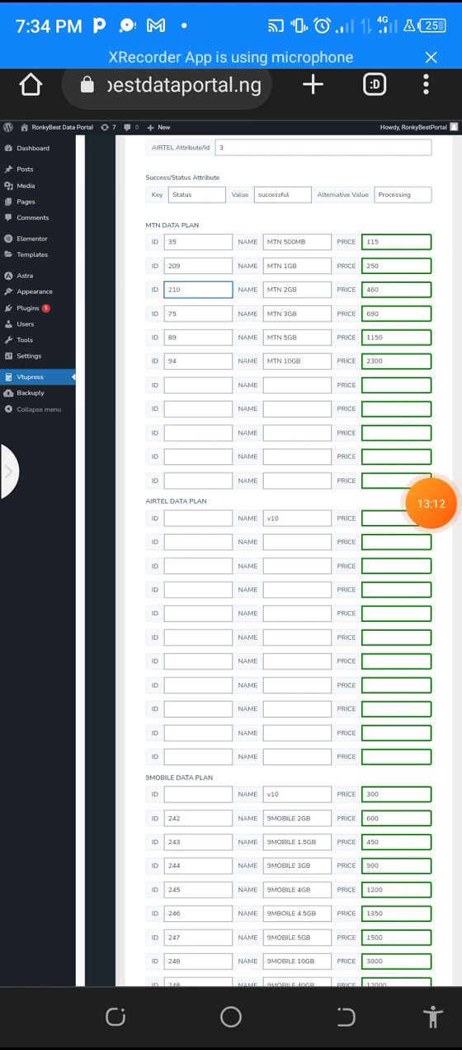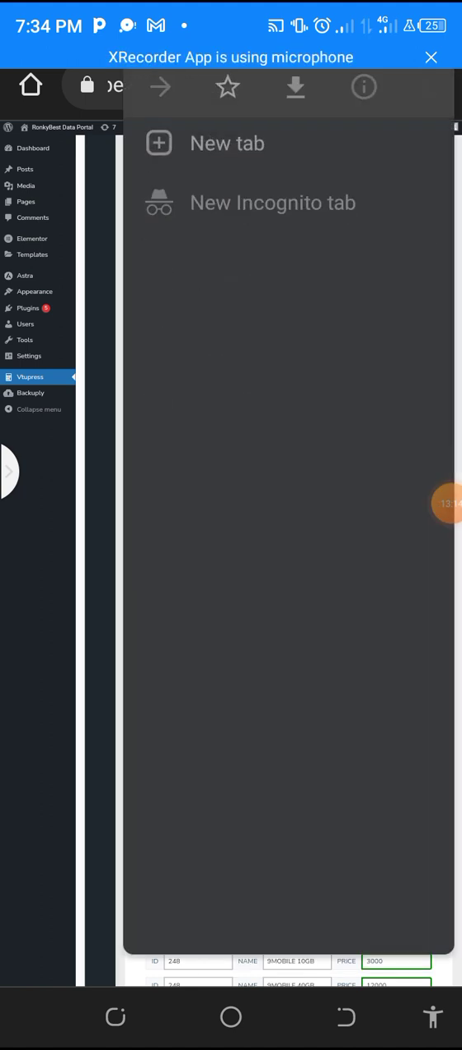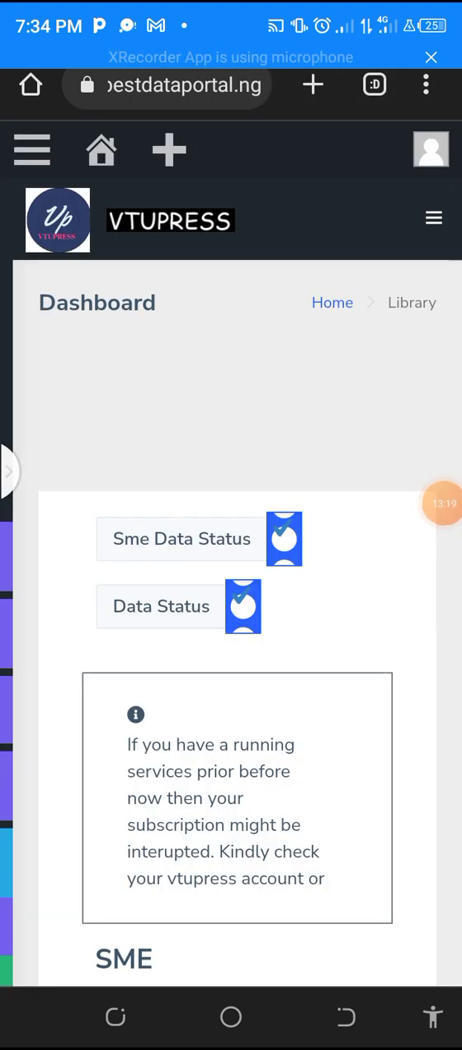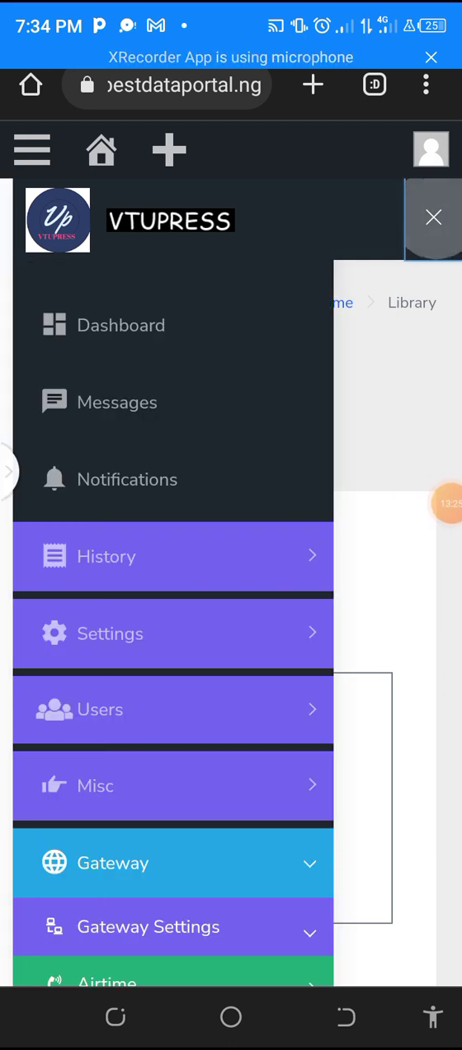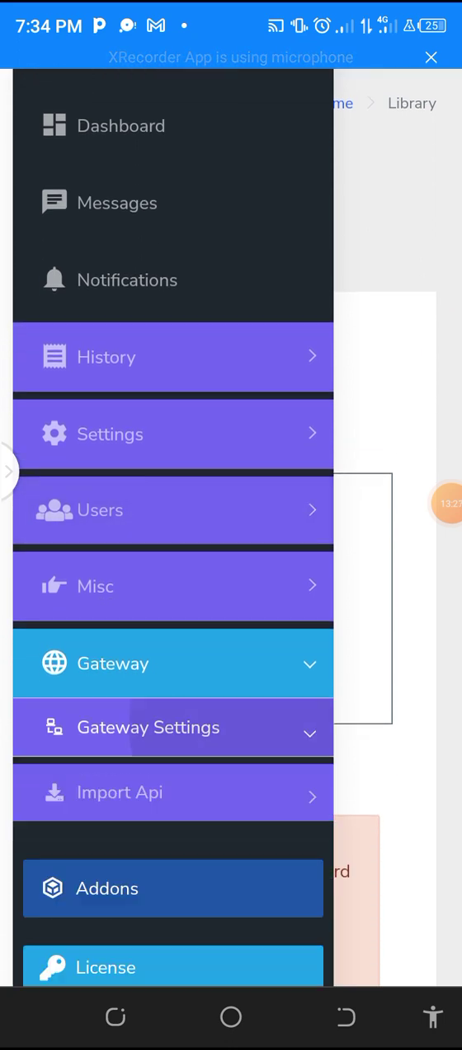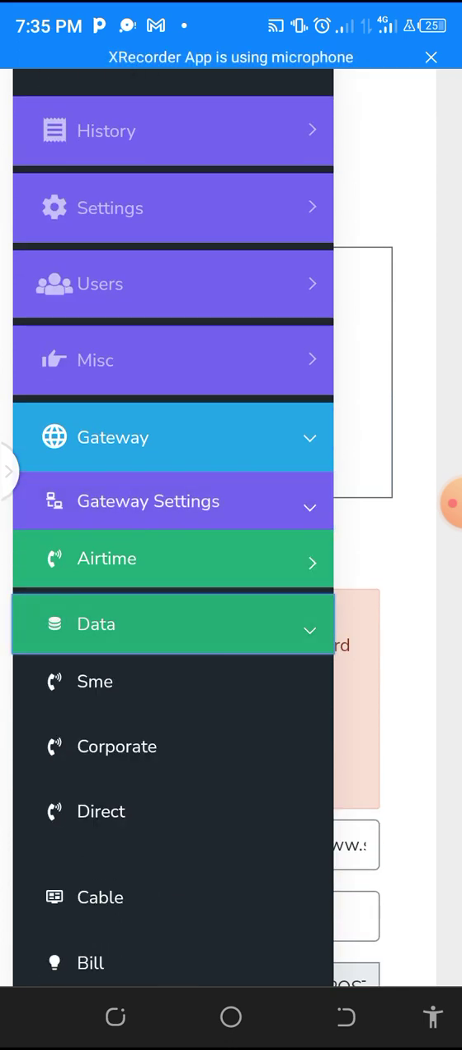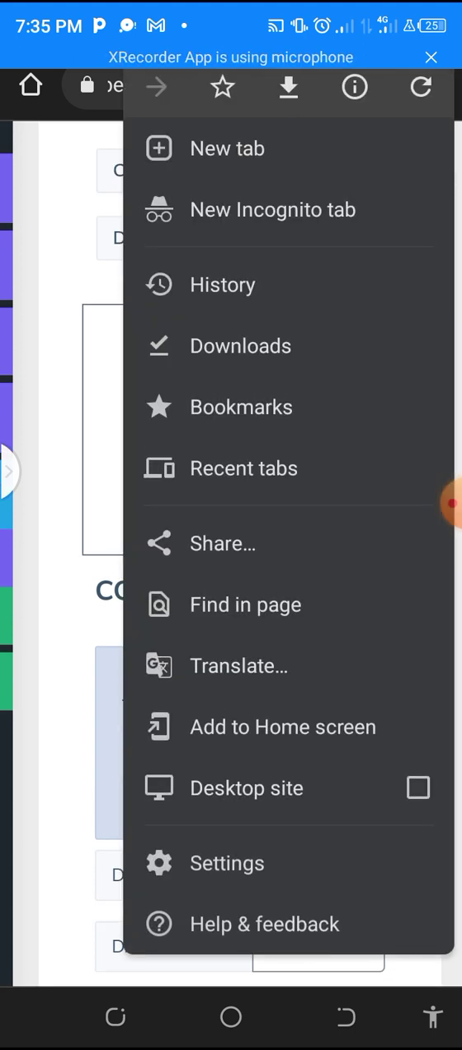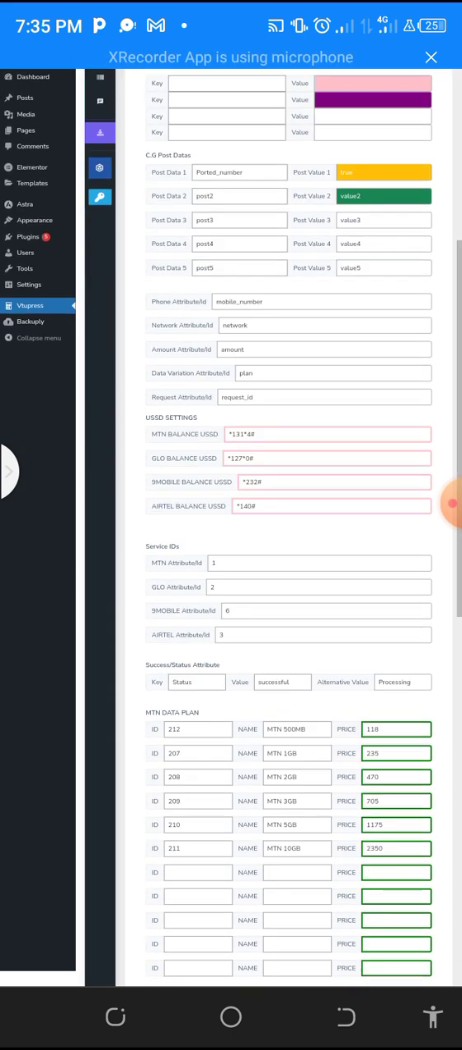Let's go back to the mobile mode again. Okay, we go back to our hamburger, and we go to the gateway setting, and we go on data again. Then we want to come and set for corporate gifting. Then you scroll down again. Let's go to desktop mode again, and scroll down to the price.